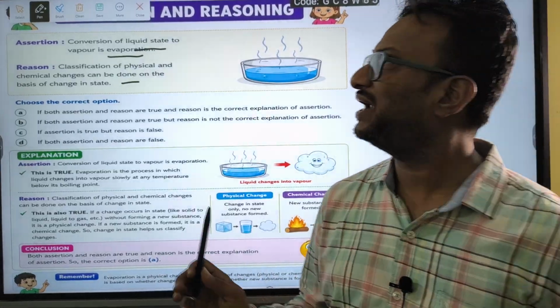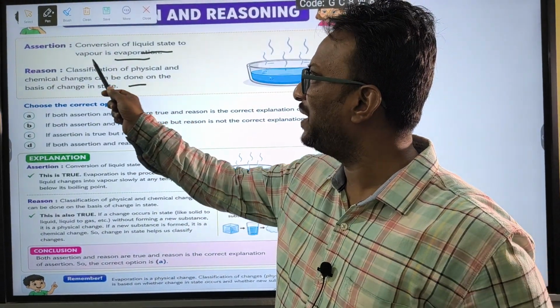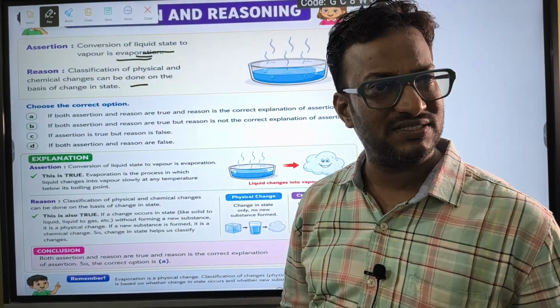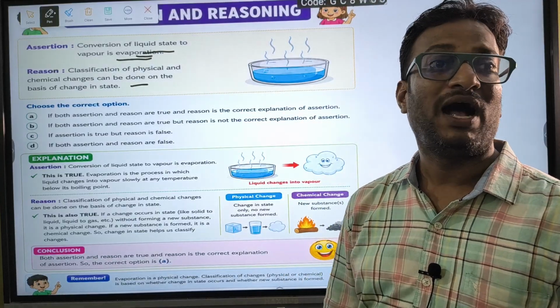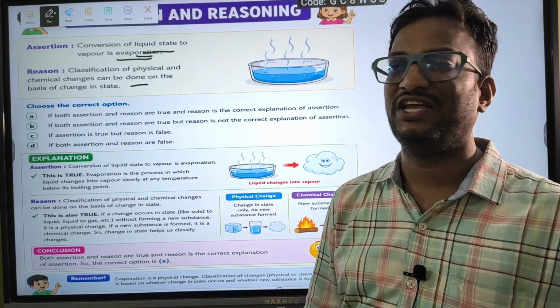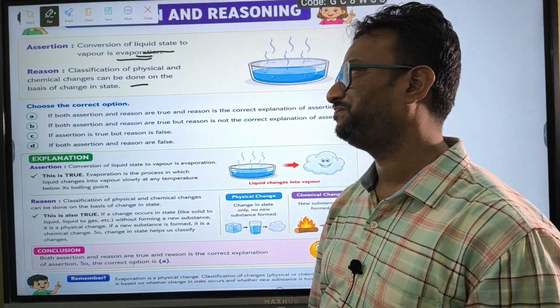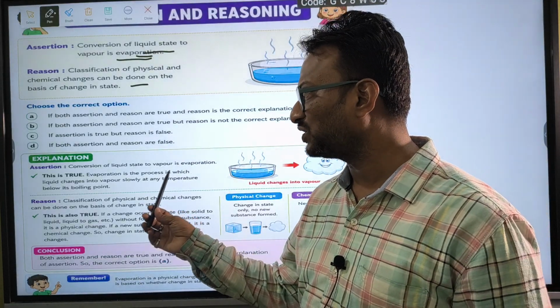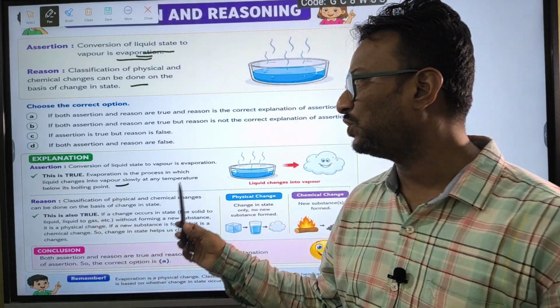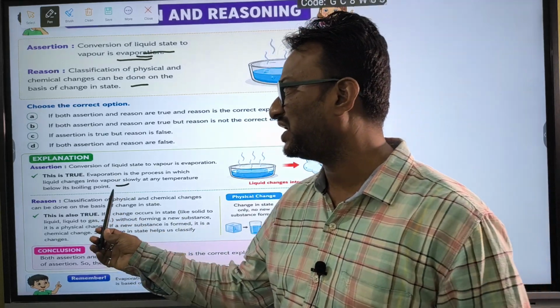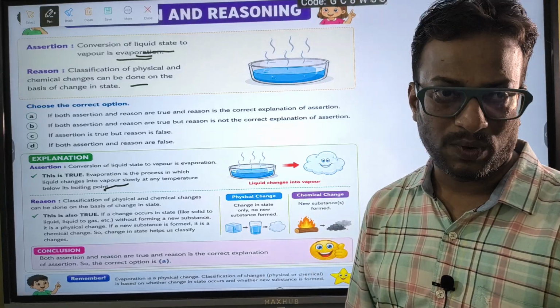What is the first statement? Conversion of liquid to vapor is evaporation. Yes, it is called evaporation at any temperature, as we have generally discussed in our class. So this statement is correct. Evaporation is the process in which a liquid changes into vapor slowly at any temperature below its boiling point.